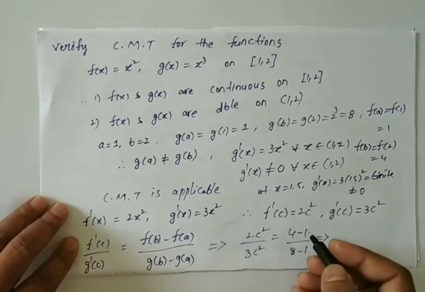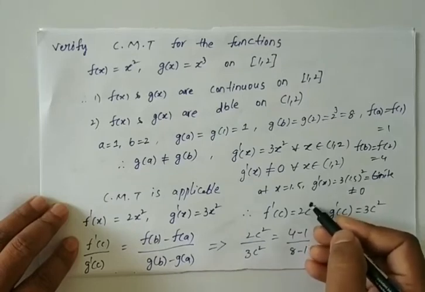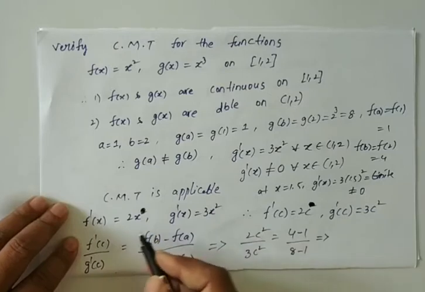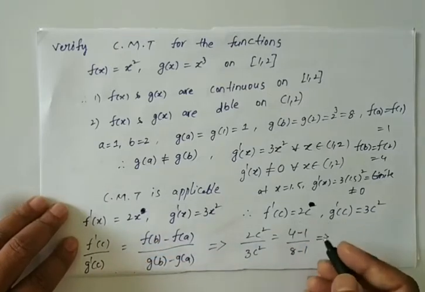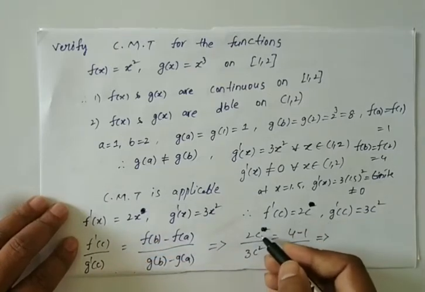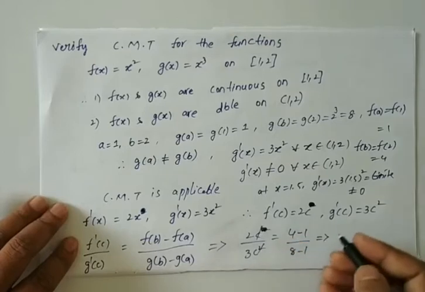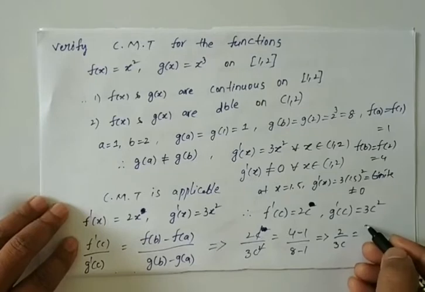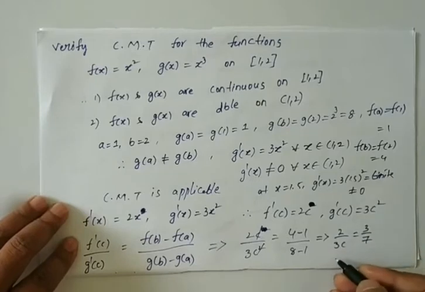Okay, f dash of x is nothing but 2x. Sorry. Okay, this is 2c, so here c get cancelled. Okay, 2 by 3c is equal to 3 by 7.